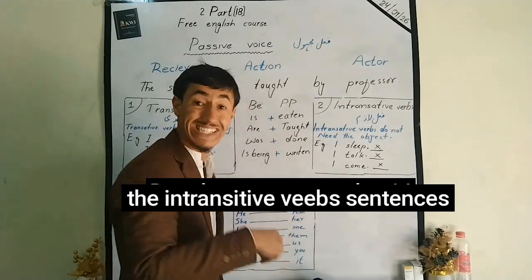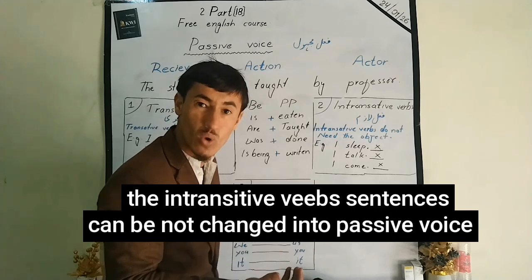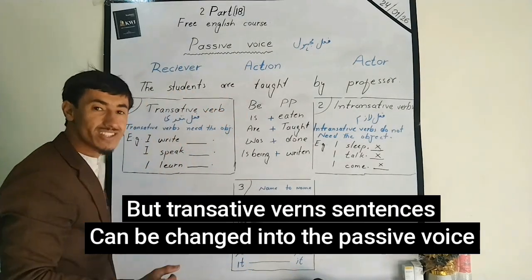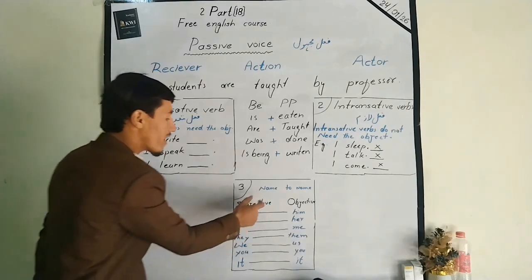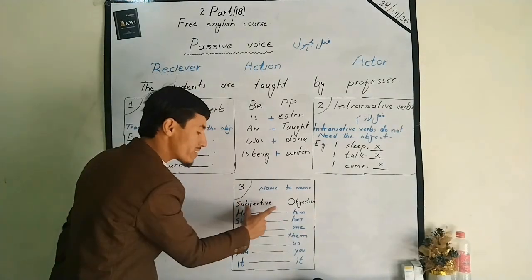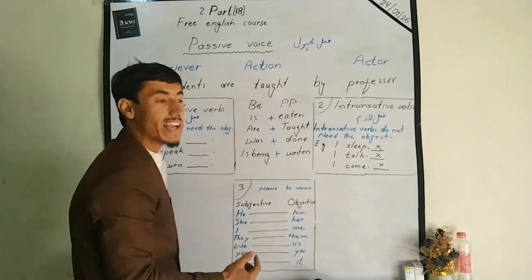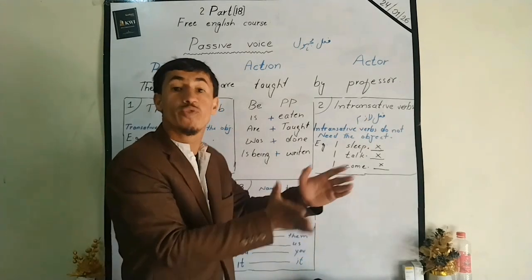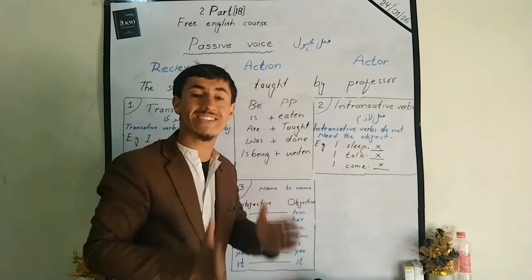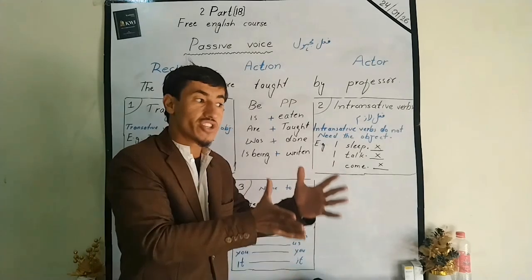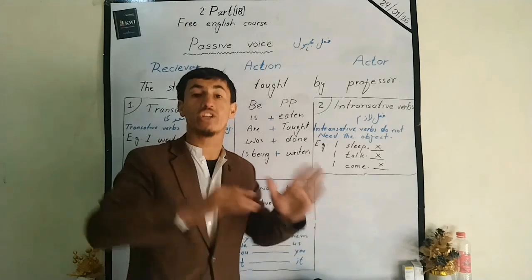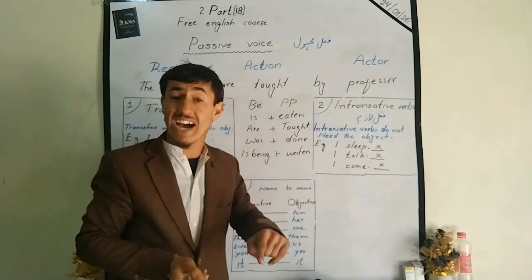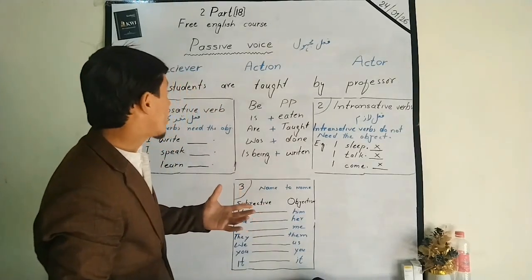The intransitive verb sentences cannot be changed into the passive voice, but the transitive verb sentences can be changed into the passive voice. Here we have the last option, third option. For example, subjective, objective. Like I teach her. Here, her is we can say objective pronoun. So when we change this sentence into a passive voice, we change this objective pronoun into subjective pronoun. When we make the passive voice, like she is taught by me. Got it?